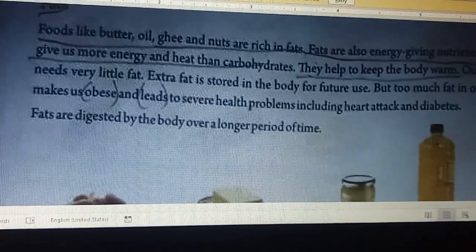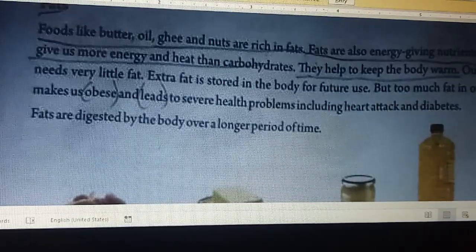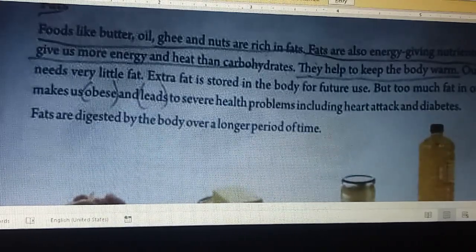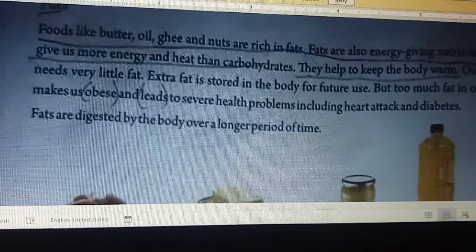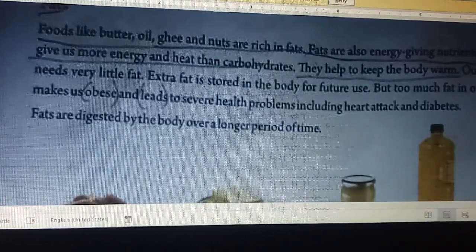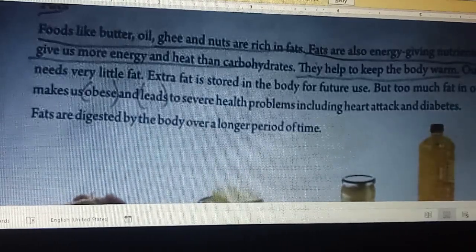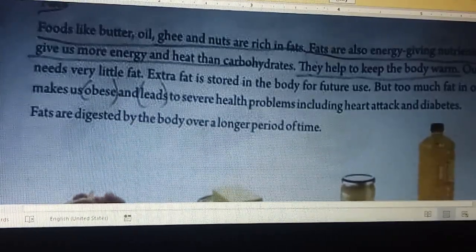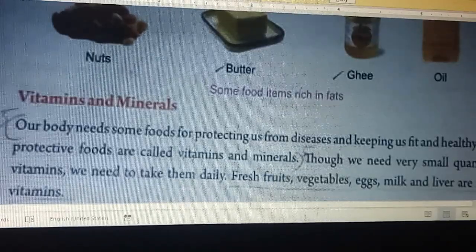So once you have fats in your body, you have to do regular exercise to burn them, or else it will take a lot of time to be digested. So remember that if you have fats, you have to do regular exercise, and too much fat is not good for your health.